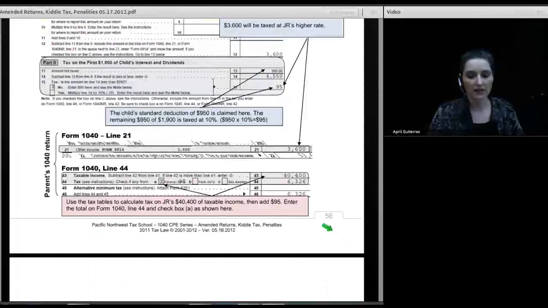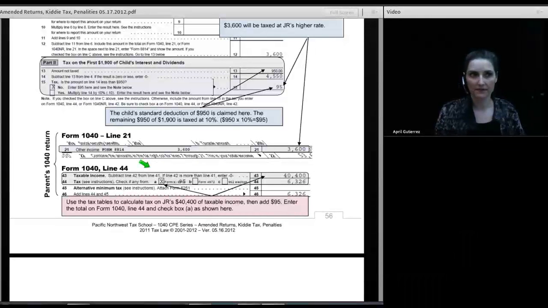So that amount is added to the tax calculated for line 44. So remember we said at the very start of the class that you figure the tax to enter on line 44 by going to the tax tables. And you pull that number from the tax tables.